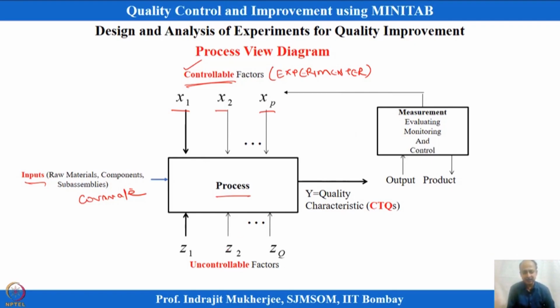Okay. And there will be some uncontrollable factors, that means it is uneconomical to control, and sometimes we do not have enough information about some of the variables, because you cannot build a perfect model like that. Y is a function of all the variables x1 to xp. There will be some amount of error in the model because of these noise variables. So, we do not get a perfect function, because some of the variables impacting the process are unknown to us. These are known as noise variables, and the influence of that is very less, because we have identified most of the others.